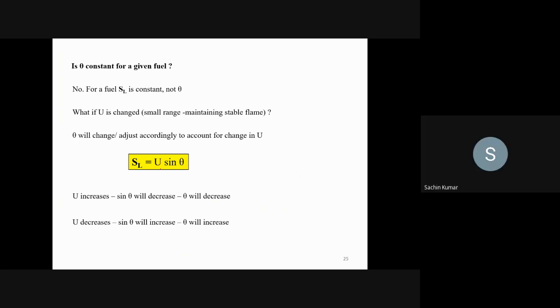Yes, sir, I have a doubt. Yes, please. Sir, when you asked which component of u we will take into consideration, what were we considering? Was it continuity?